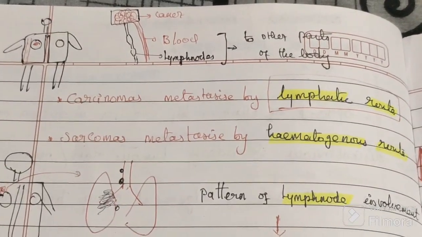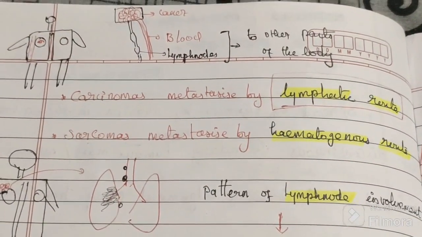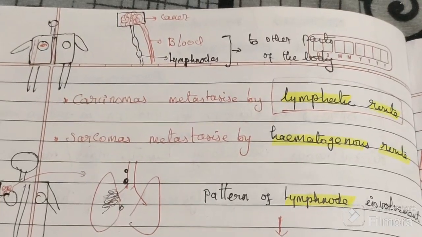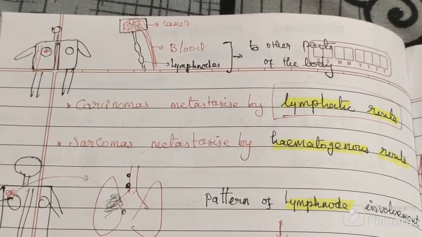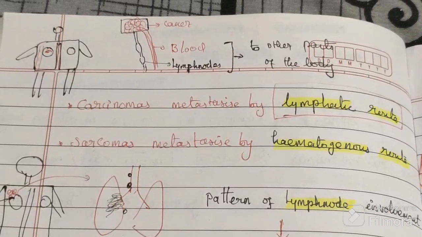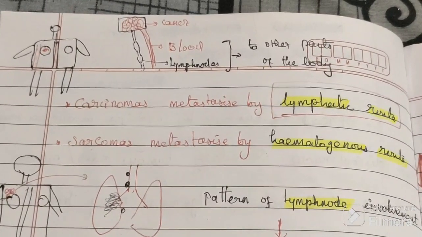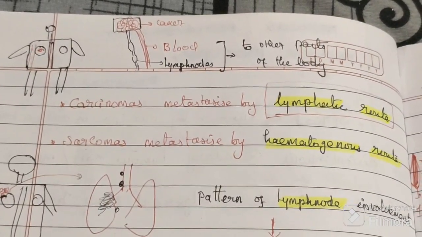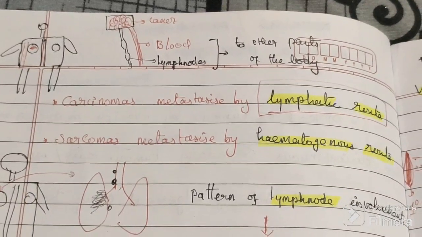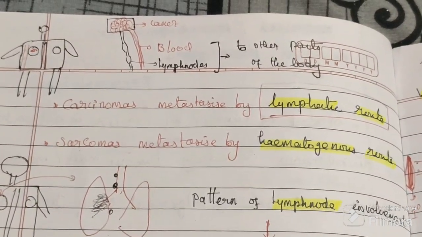So these are the three routes. Tumor cells will dislodge from the primary tumor and spread to multiple secondary organs. What are they? Lymphatic, haematogenous, or transcoelomic? Those are the three routes.